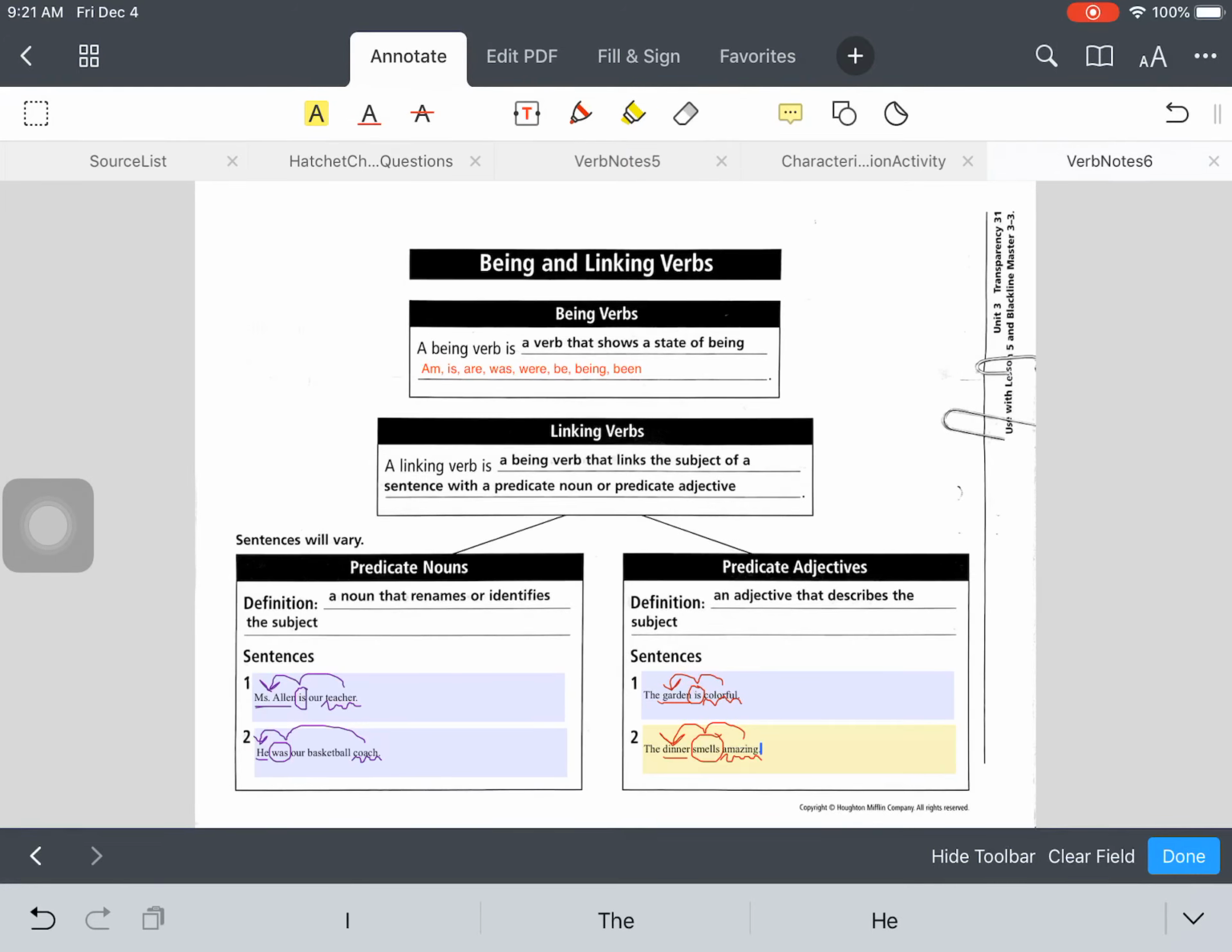So those are your being and linking verbs. And then also predicate nouns and predicate adjectives that are linked to the verb.